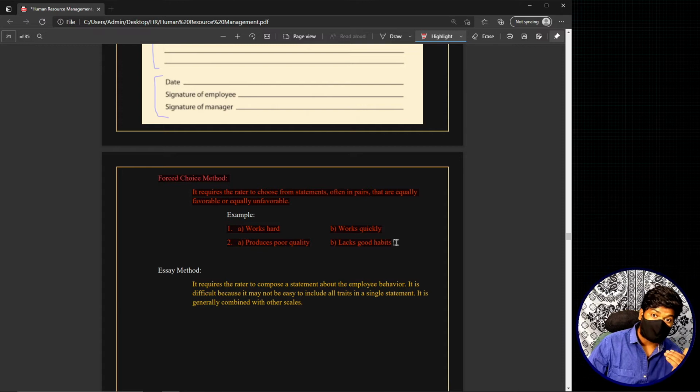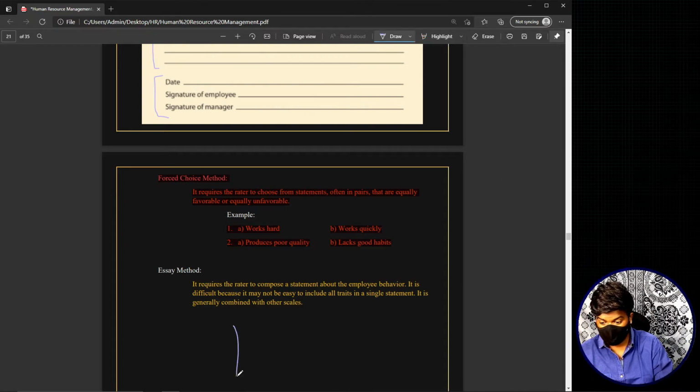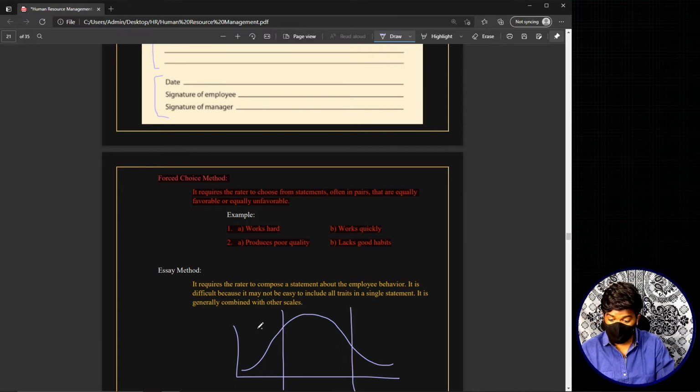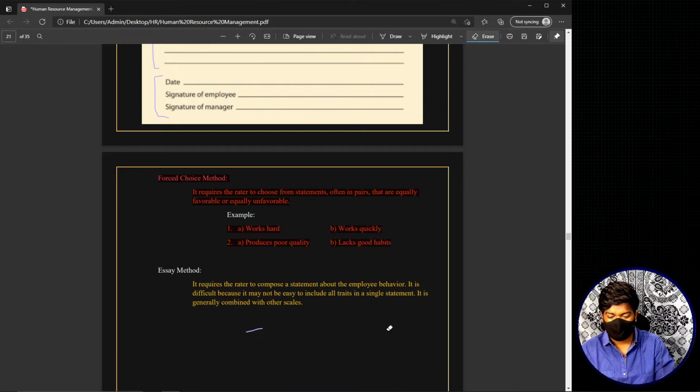In some sources, as I already discussed, you will have another method called the forced distribution curve, which basically looks like this. You will have an axis and a curve which tells you this is below average, this is above average, and this is average, and you place the employee in one of the areas here. That's also a very simple topic, which we will not be talking about.